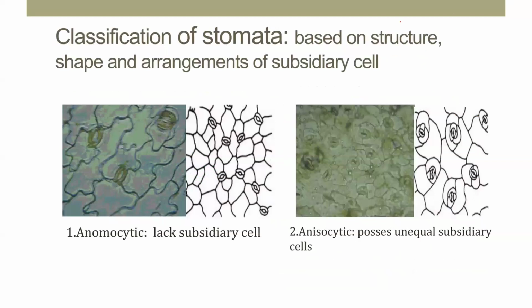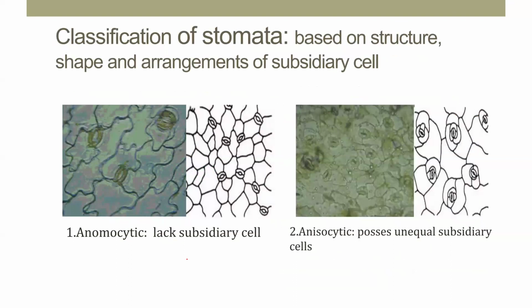Next is the classification of stomata based on the structure, shape and arrangement of the subsidiary cells. Generally the stomata are made up of guard cells and subsidiary cells, and based on the arrangement and shape of the subsidiary cells and guard cells, there are again different types.